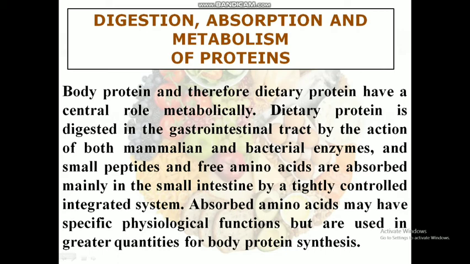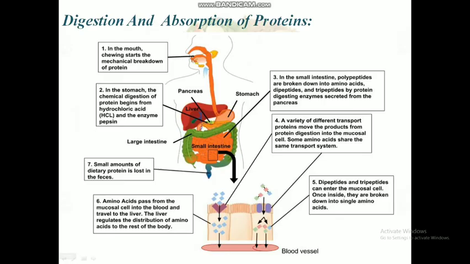Digestion, absorption and metabolism of proteins. Proteins and dietary proteins play a major role in our body metabolically. Dietary proteins are digested in the gastrointestinal tract by the action of both mammalian and bacterial enzymes, and small peptides and free amino acids are absorbed mainly in the small intestine by a tightly controlled integrated system. The absorbed amino acids may have specific physiological functions, but they are used in greater quantities for body protein synthesis.